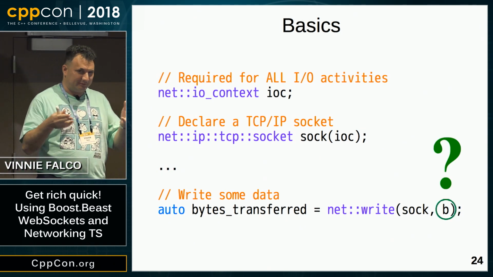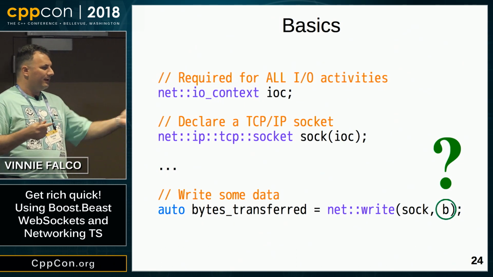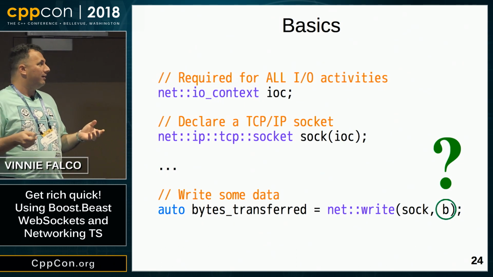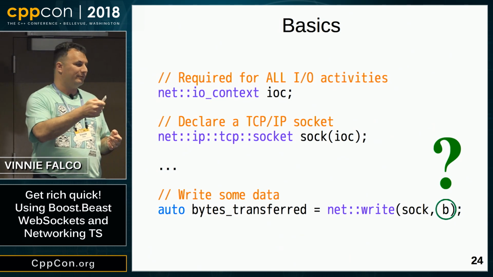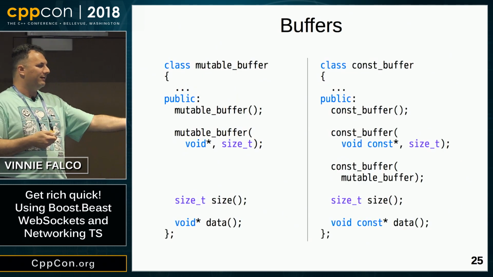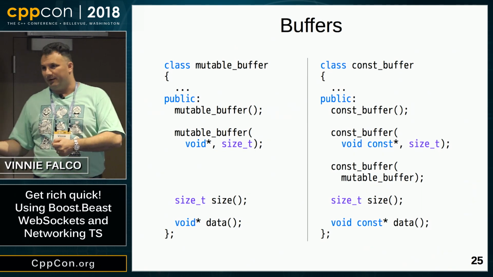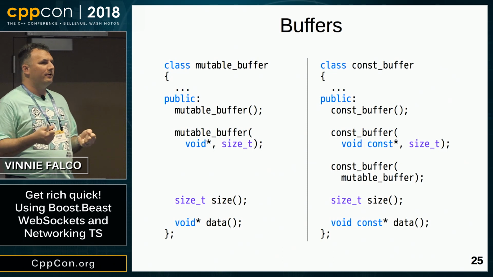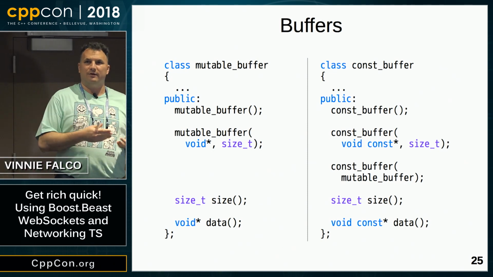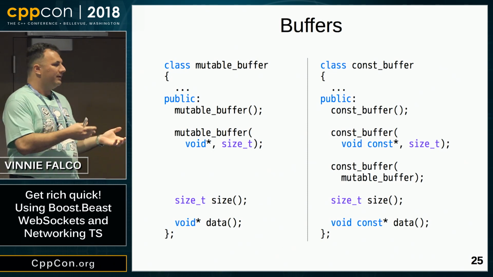So we know we need to have some kind of memory area with some bytes. B can't be a simple pointer. That's not enough. So I'm going to show you 2 types that Networking TS provides that are suitable types for B: mutable buffer and const buffer. As the name suggests, these are nothing more than a thin wrapper around a pointer and a size. In one version, the pointer is const, and the other one, it's non-const.